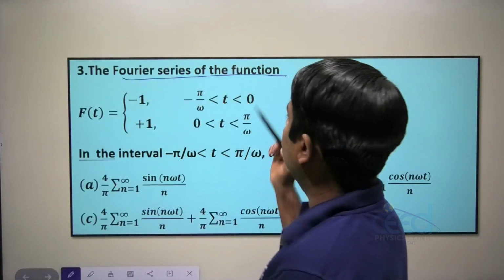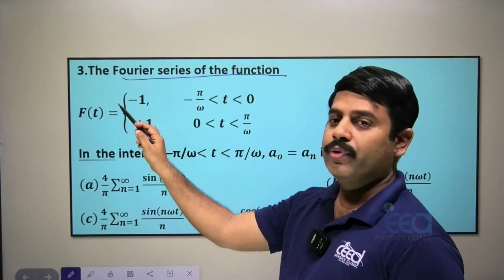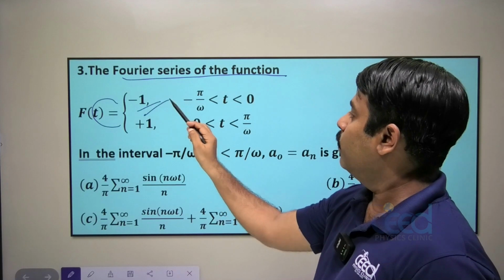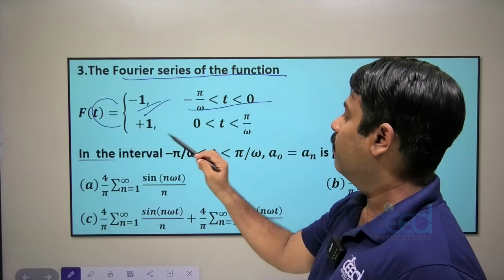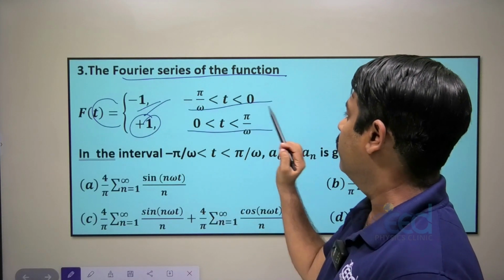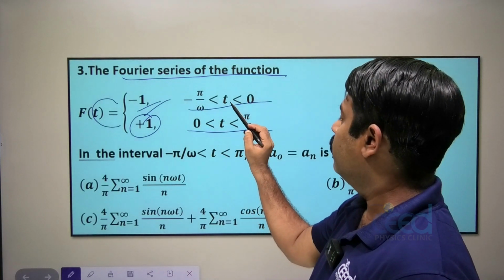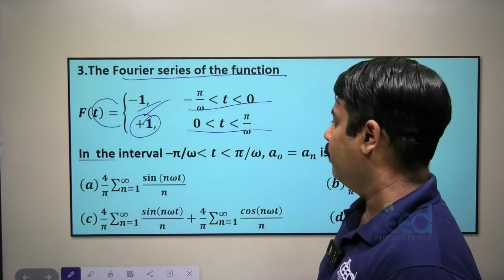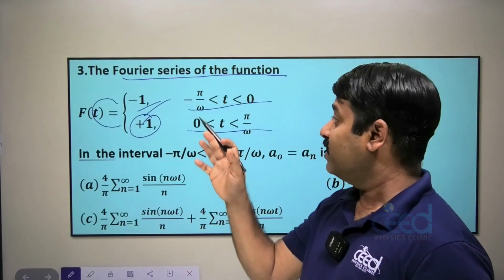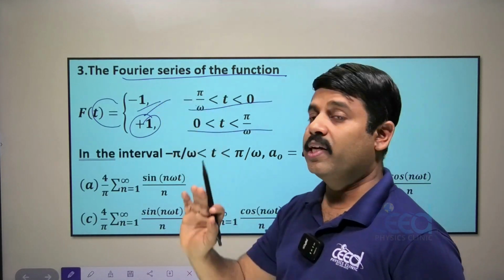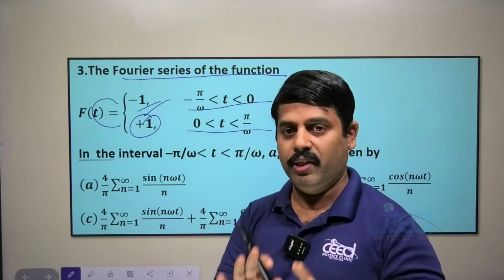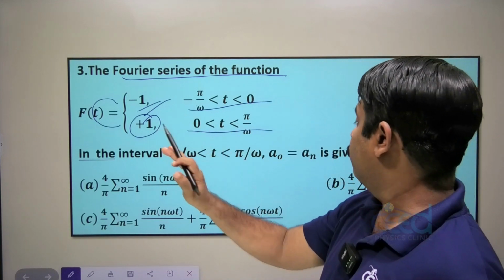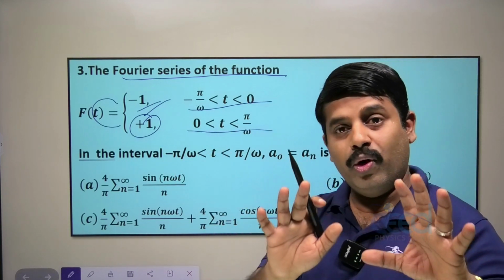Fourier series of the function f of t is equal to minus 1 in the negative interval, minus pi omega to 0, and plus 1 in the positive interval, 0 to pi omega. From this function itself, in the negative interval it is negative, in the positive interval it is positive, which means this function is odd in nature.